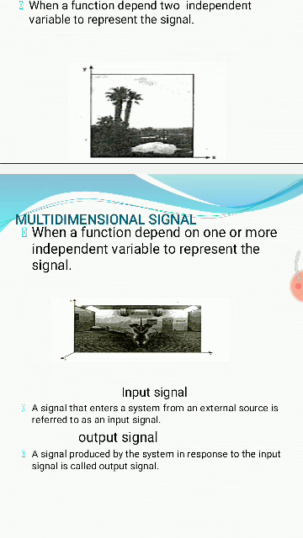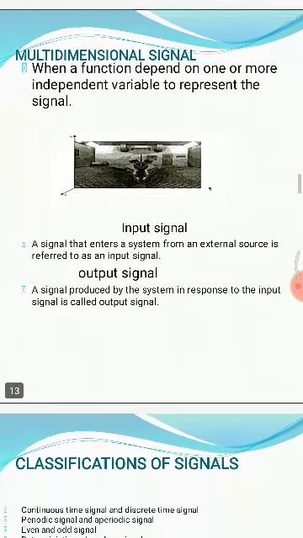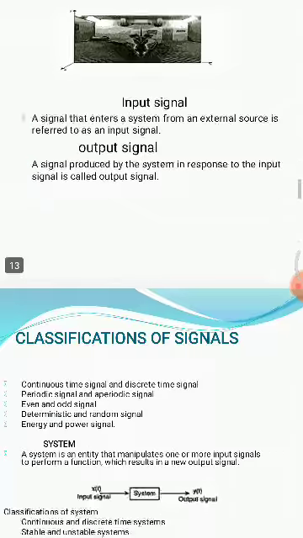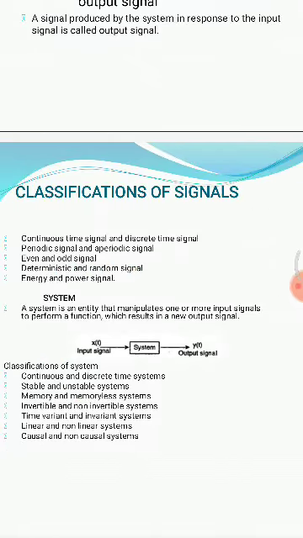So what is meant by an input signal? A signal that enters a system from an external source is referred to as an input signal. An output signal is a signal produced by a system in response to the input signal. So what are the classifications of signals? Continuous time, discrete time, periodic, aperiodic, even and odd, deterministic and random, energy and power signals.